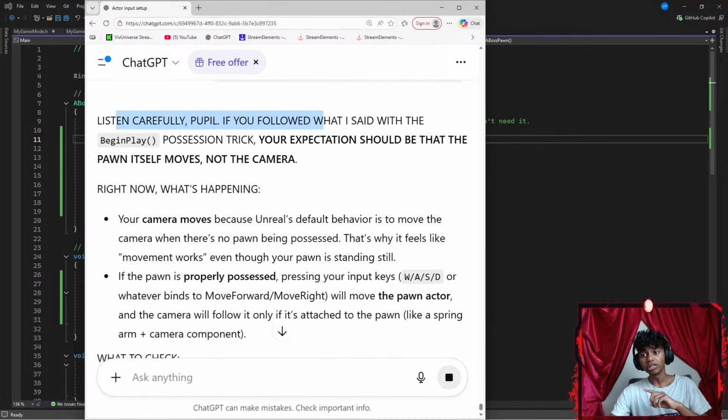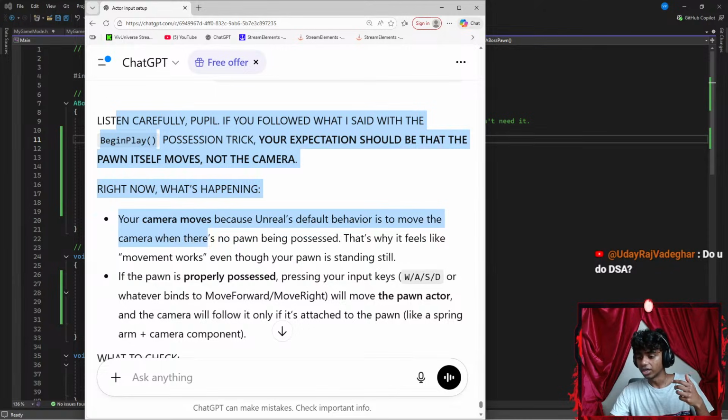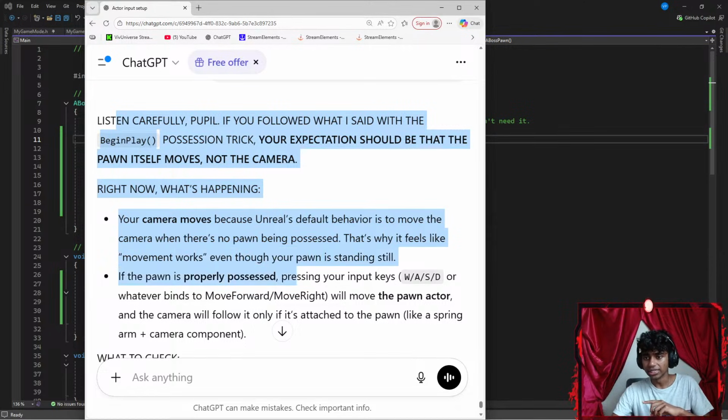Listen carefully, people. If you follow what I said with the begin play possession trick, your expectation should be that the pawn itself moves, not the camera right now. Your camera moves because Unreal's default behavior is to move the camera when there is no pawn being possessed. Okay, that's why it feels like movement works even though the pawn is still standing. If the pawn is properly possessed, pressing your input keys, WASD or whatever binds to move forward, move right, will move the pawn actor. Okay.